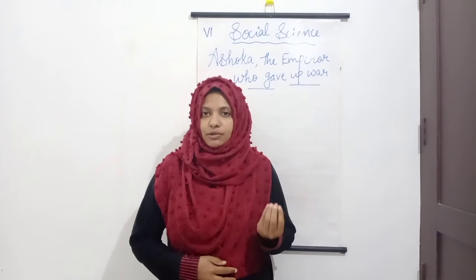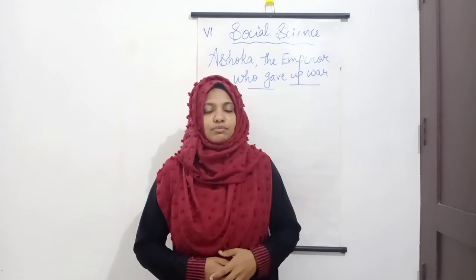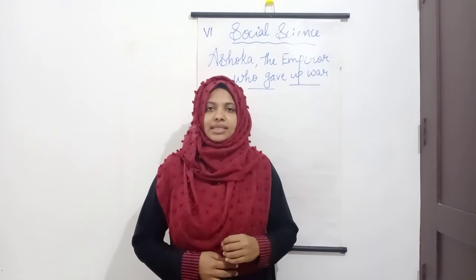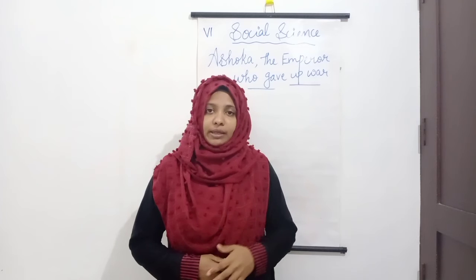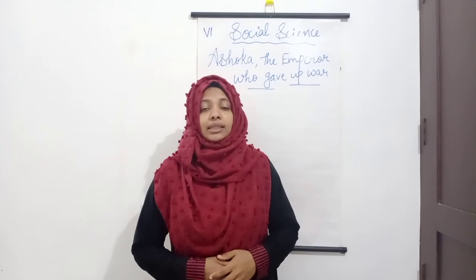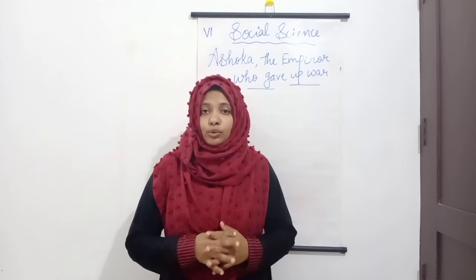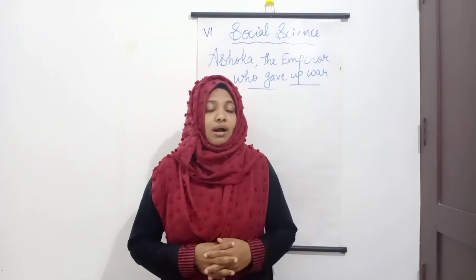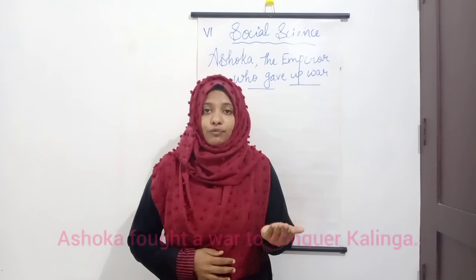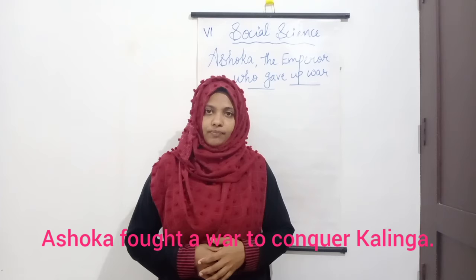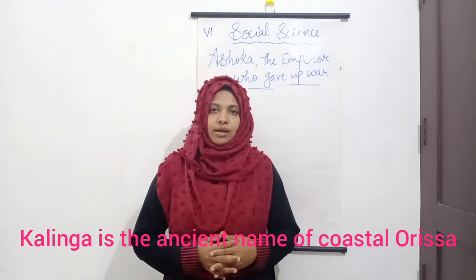So, he was the first ruler. Ashoka was the first ruler who tried to take his message to the people through inscriptions. Many of Ashoka's inscriptions were in Prakrit and were written in the Brahmi script. He was the only ruler who gave up conquest after winning a war. Ashoka fought a war to conquer Kalinga. Kalinga is the ancient name of coastal Orissa.